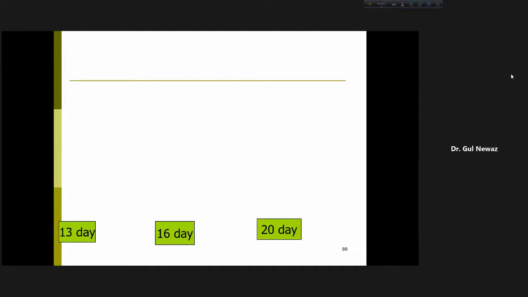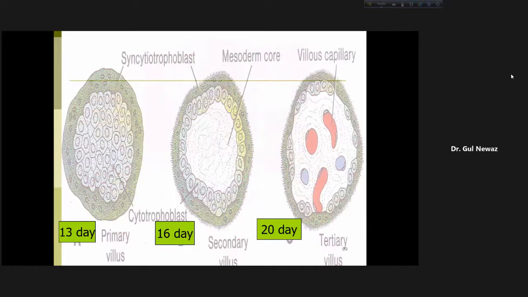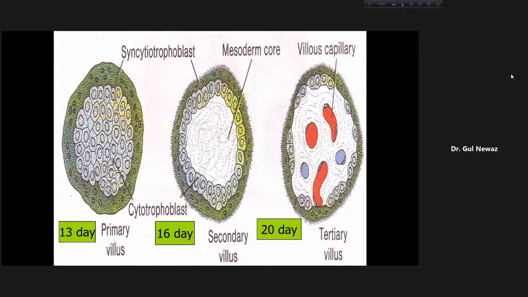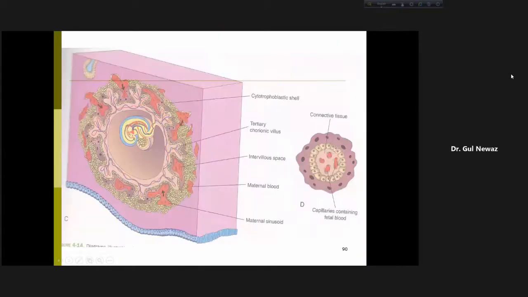অনেকগুলা নাম. So this is the three sort of villi. 13-day primary villi, core of cytotrophoblast surrounded by syncytiotrophoblast. 16-day mesenchymal tissue or mesoderm grow here. So, and বাইরে cytotrophoblast and then syncytiotrophoblast. And during the day 20, blood vessels and blood form here, capillaries form here in mesoderm. So this is the tertiary villi. So we have finished it now.